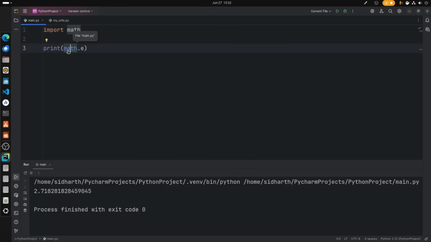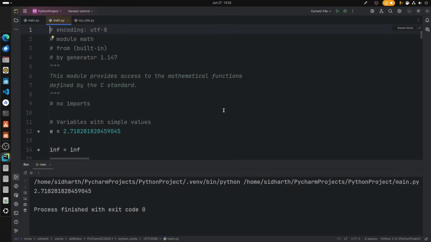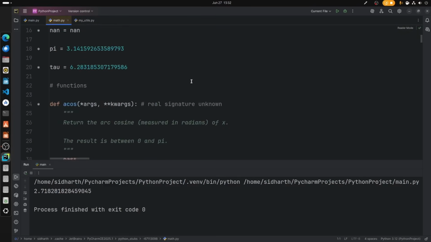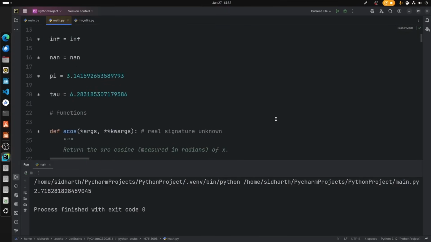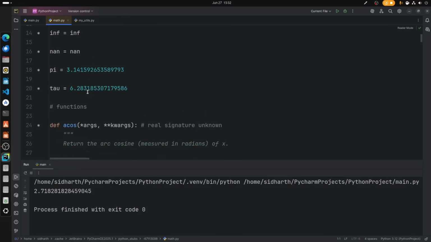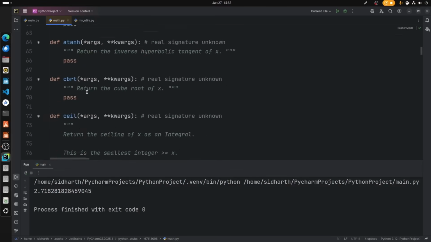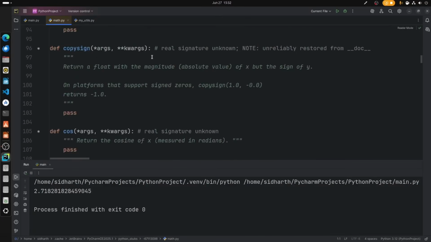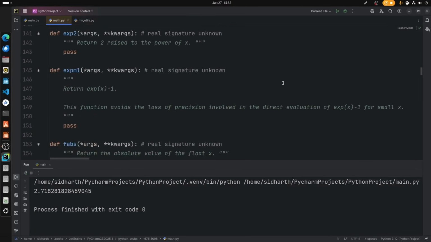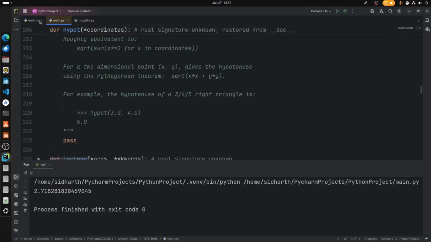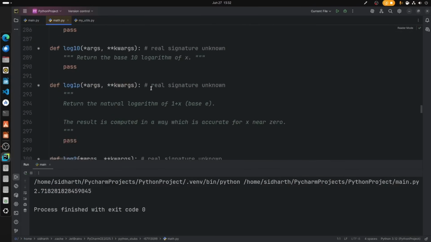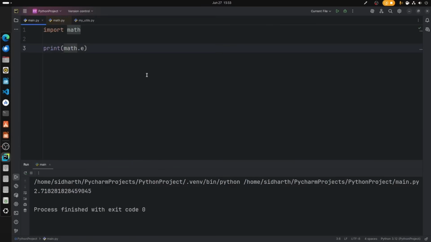Alright, when you hold Control and click on math, you'll get into this math.py. So this is the entire Python file of the library. As you can see, all these values are predefined, and with this we have the functions. These functions are widely used to do mathematical calculations, so that if you're using this library, you don't have to work on all these functions yourself. You can just go ahead and import math and practice mathematical operations in this library itself. So let's go ahead and do some basic functions.